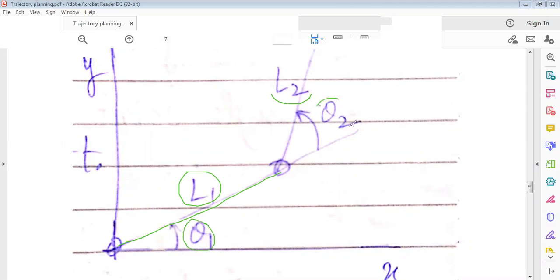Theta 2 is the angle between the axis of the first link and the axis of the second link. The angle between the x-axis and the second link is theta 1 plus theta 2. From this we have defined the x and y coordinates of the end effector above.